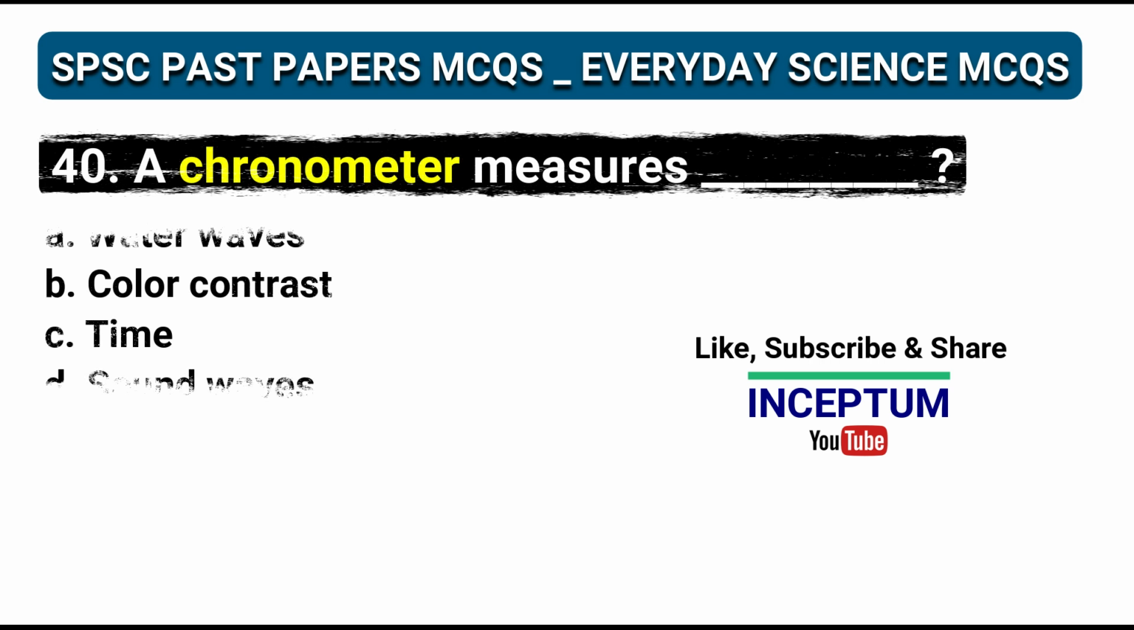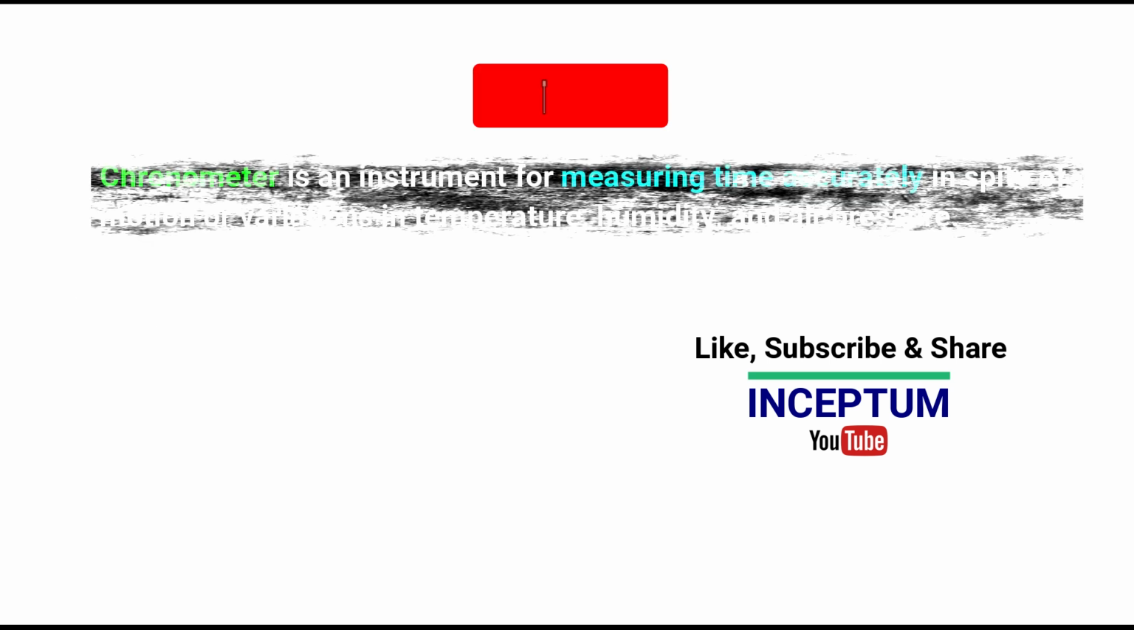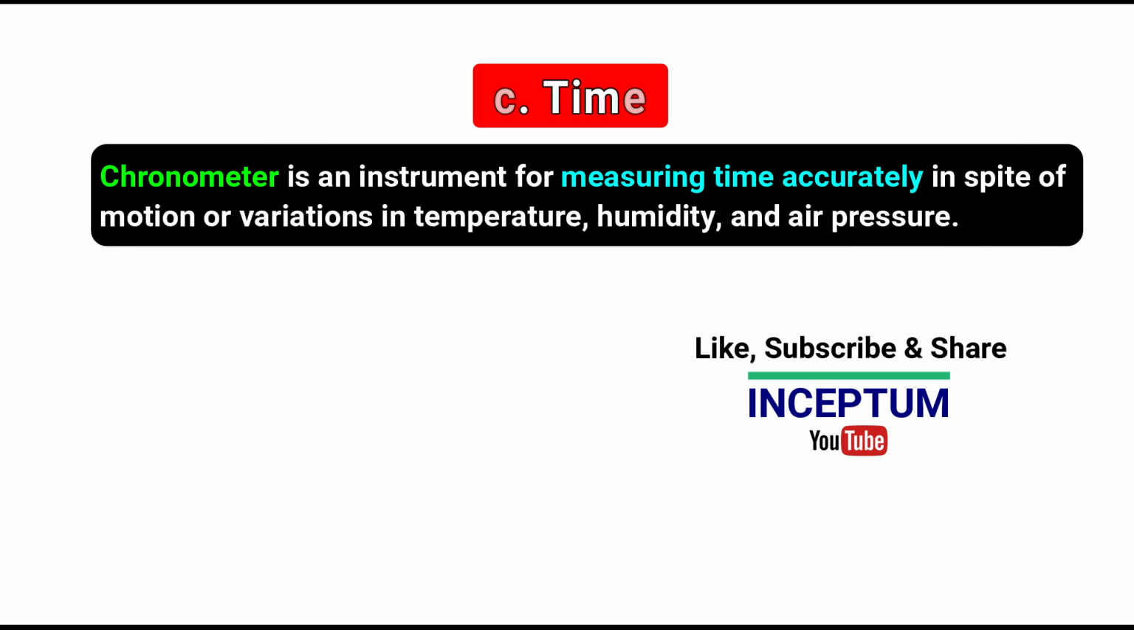Question number 40. A chronometer measures dash. In the options: water waves, color contrast, time, sound waves. And the right one is option C, time. A chronometer is an instrument for measuring time accurately in spite of motion or variations in temperature, humidity, and air pressure.